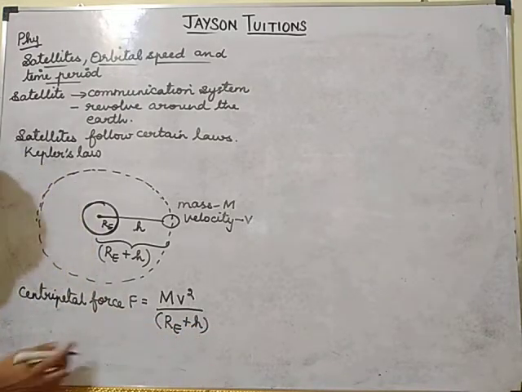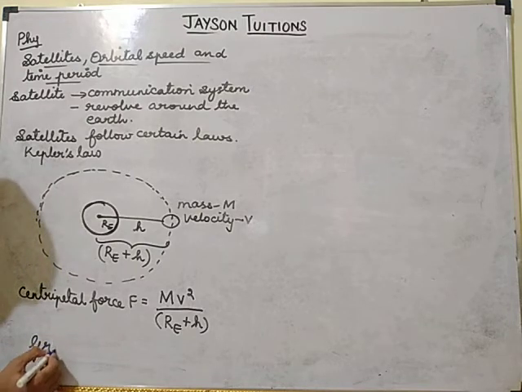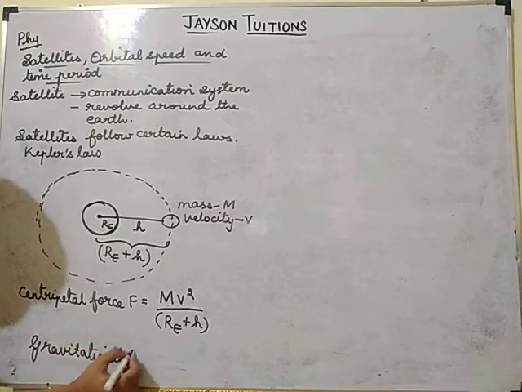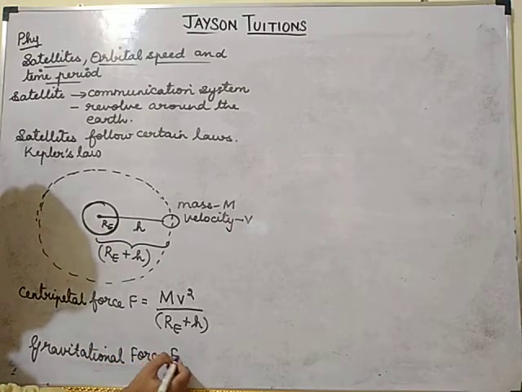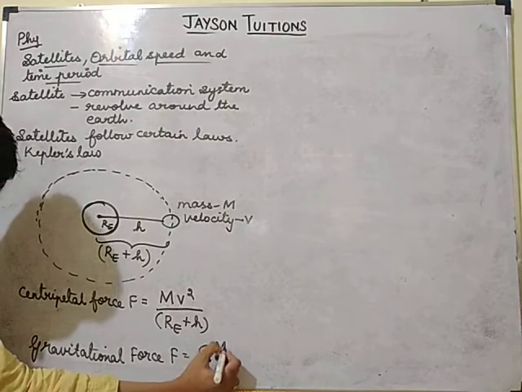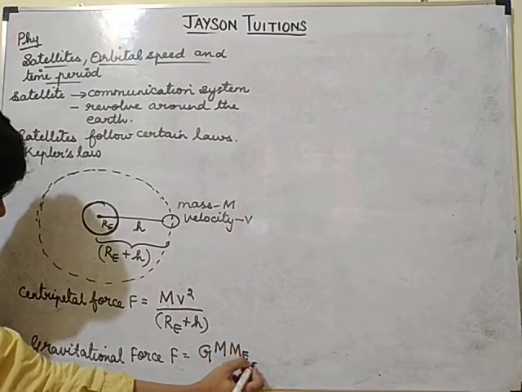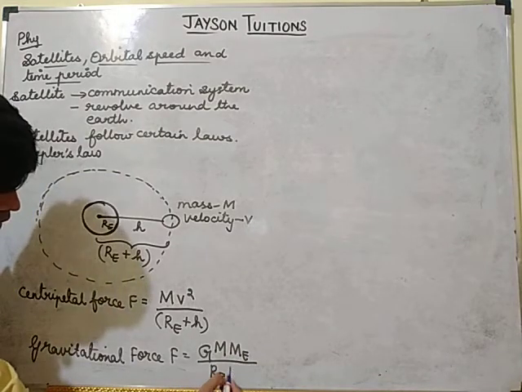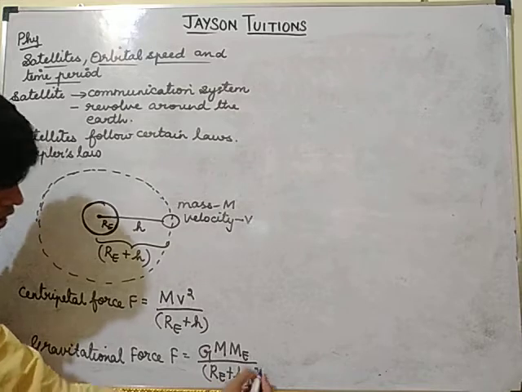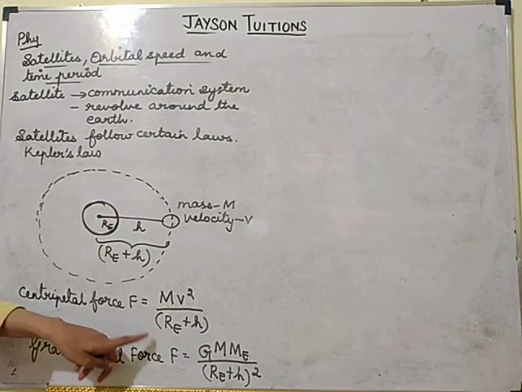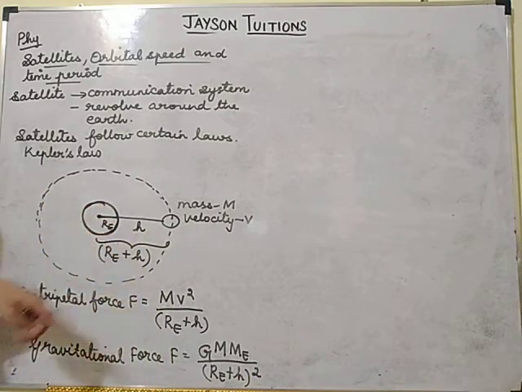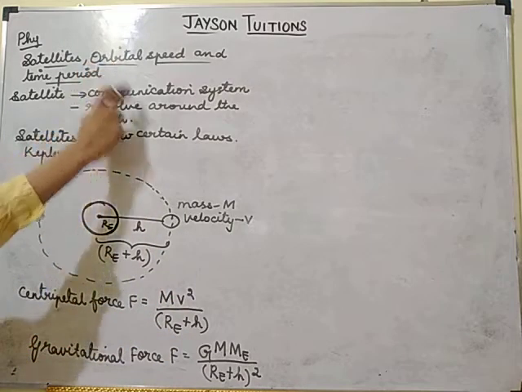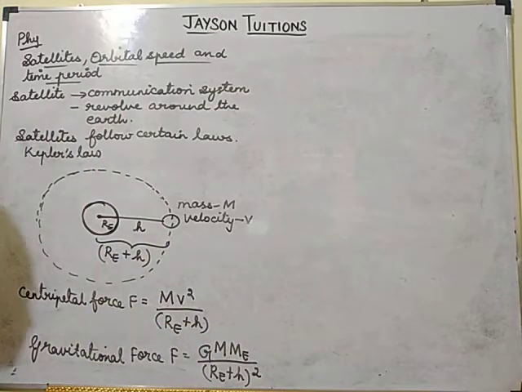Now, what will be the gravitational force? By Newton's law of gravitation, F is equal to G M mass of the earth, ME, divided by distance square, where the distance is RE plus h, the whole square. Both are forces, so we can equate them and find the velocity of the satellite.